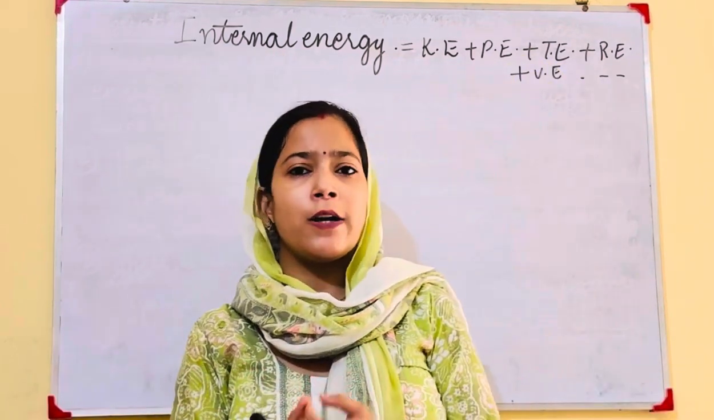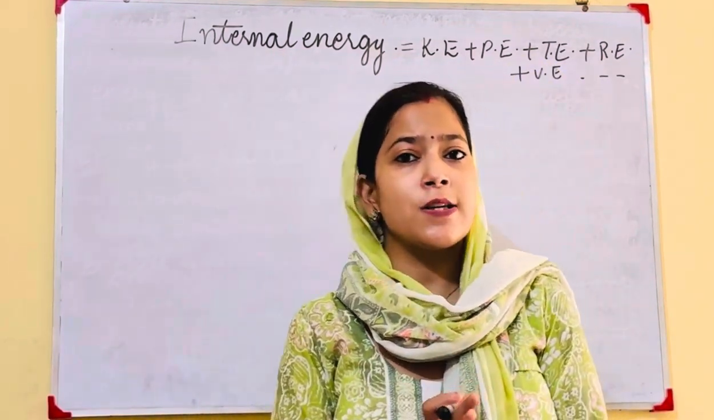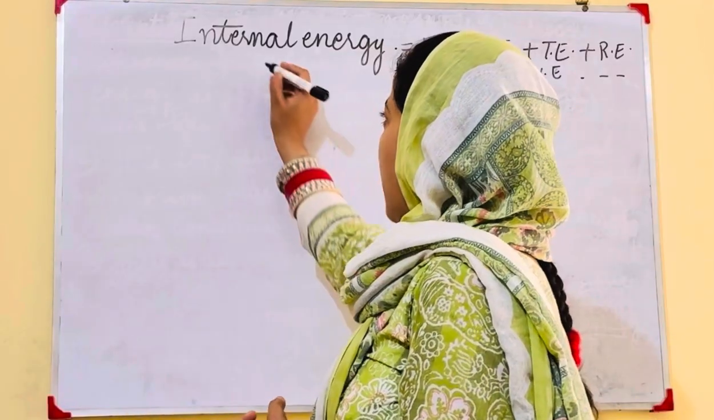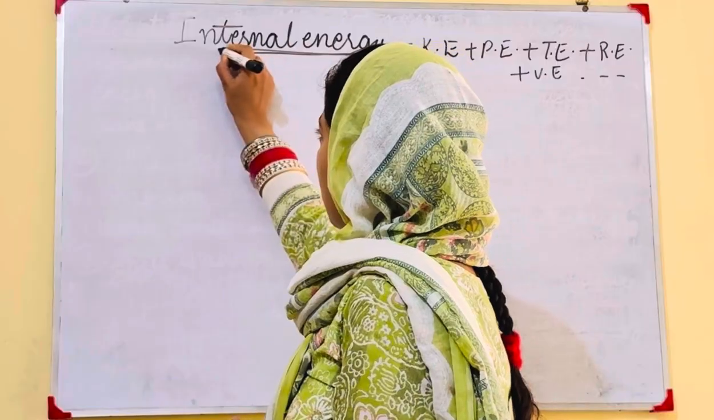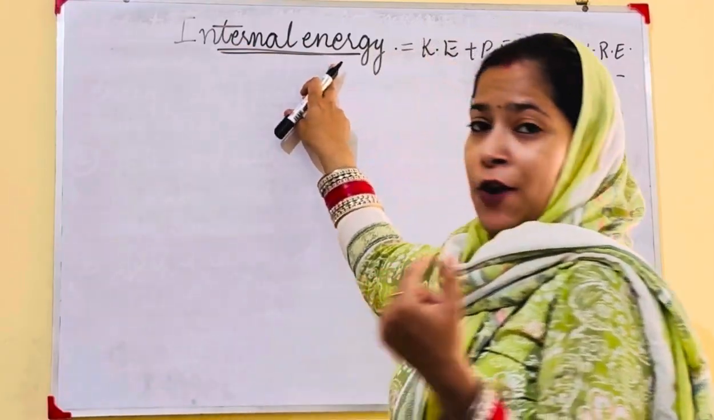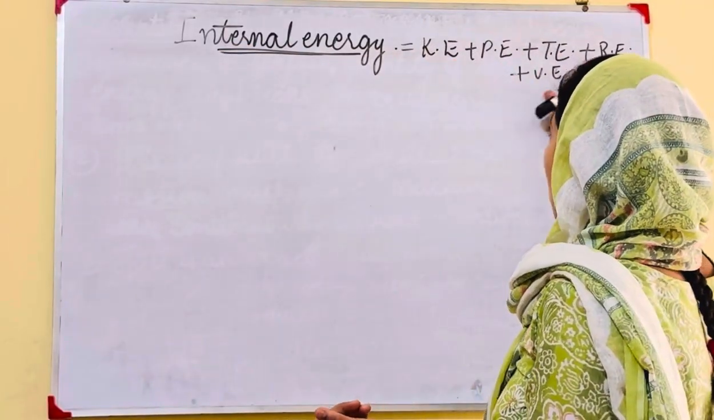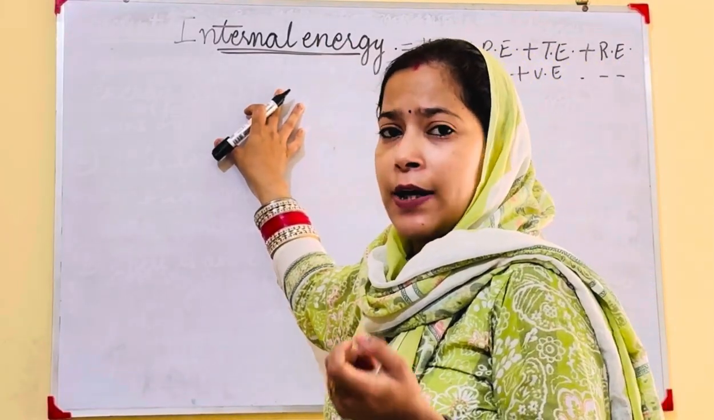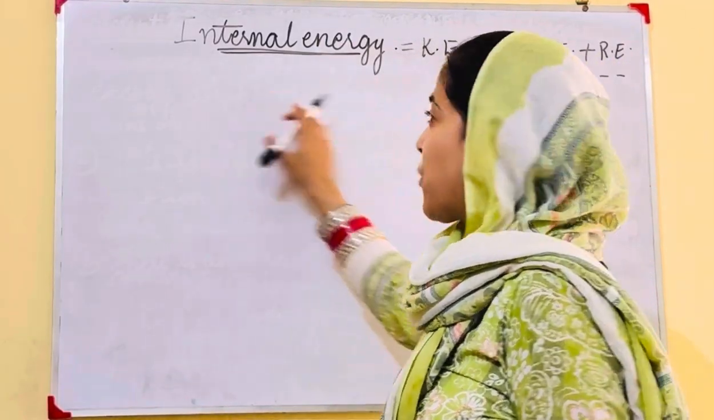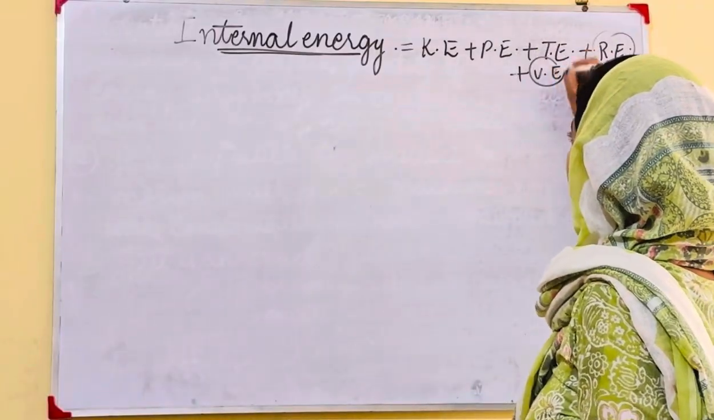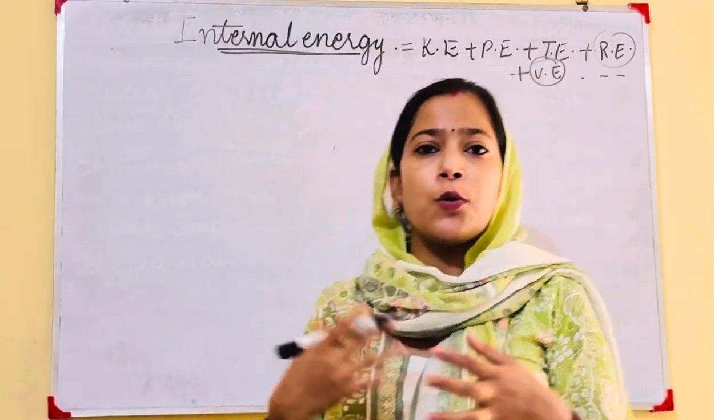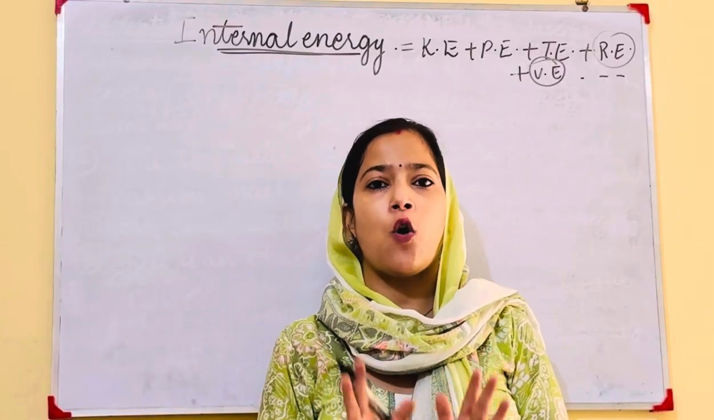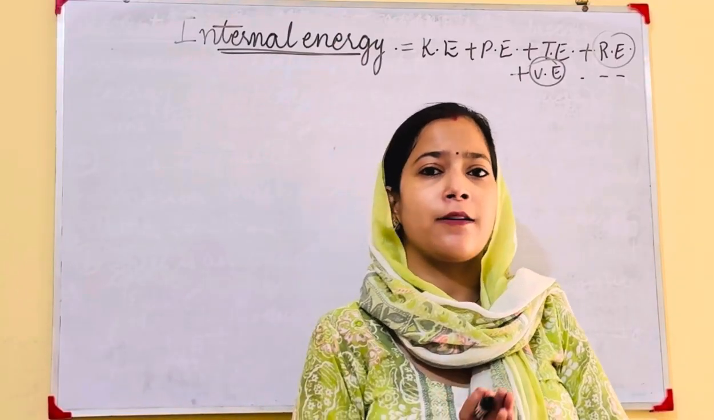Now we have already studied that internal energy is a state function. Now why is it a state function? Because it is very difficult to calculate all the energies and their sum. It is very difficult to calculate rotational energy, vibrational energy. So due to that reason, internal energy is a state function which depends only on initial and final states.